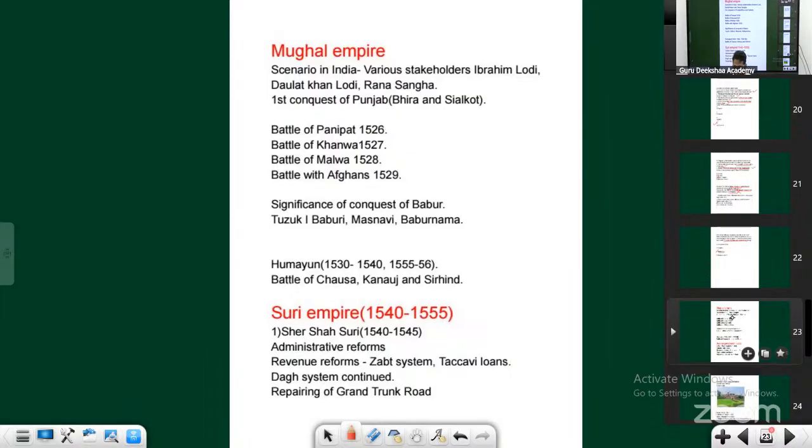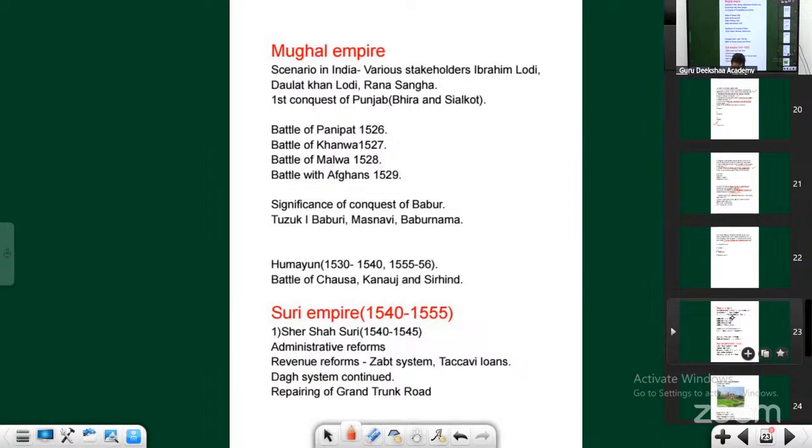The problem is that after winning places, you also need to consolidate the empire. You need to create an internal administrative system. But there is no time. Every year, come, wage a war, win. Next year, look for another place, wage a war, win. This Battle of Khanwa happened between Rana Sanga and Babur. I told you that even Rana Sanga wrote a letter to Babur. Do you remember? When the war happened between the Lodis and Babur, Rana Sanga didn't help Babur at all. That angered Babur.